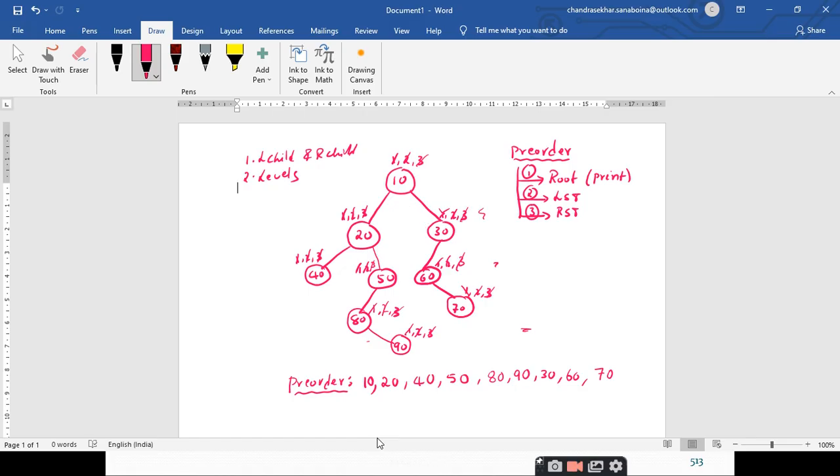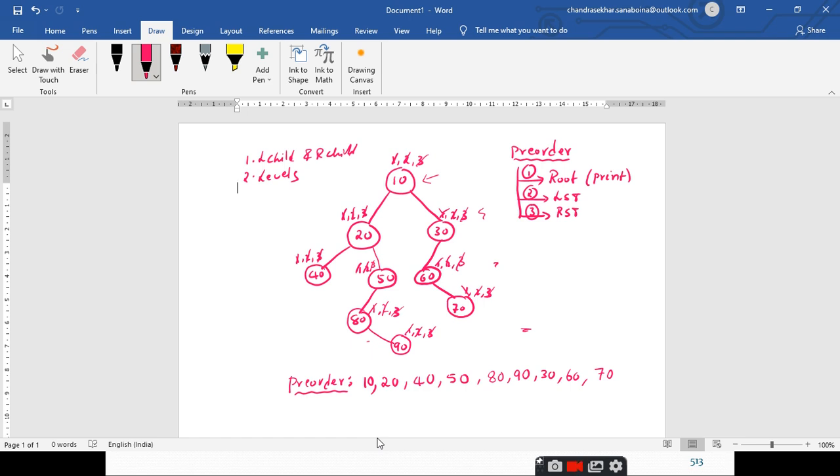And after performing the 3 steps at the node 30, you just visit the parent of 30, which is 10. Now at 10 also you have reached the root node, and at 10 also you are done with all the 3 steps, right?